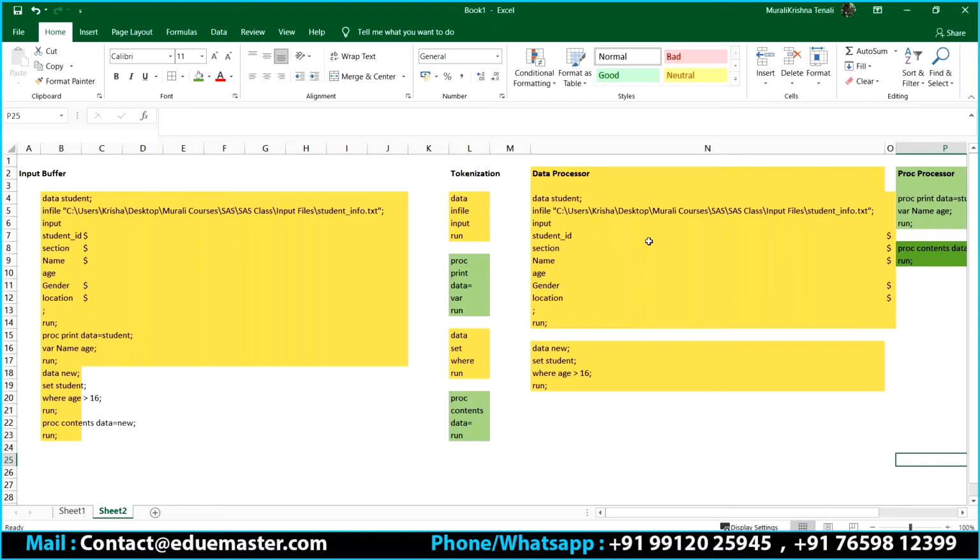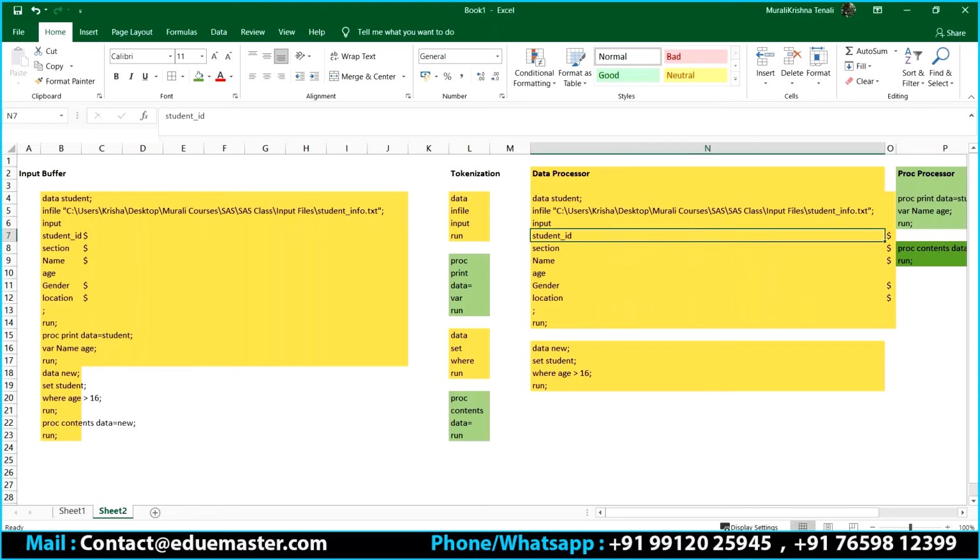Right. The next thing I want to talk about here is, so all of you are clear with why I have to do the tokenizations in the processor? Is that part clear?